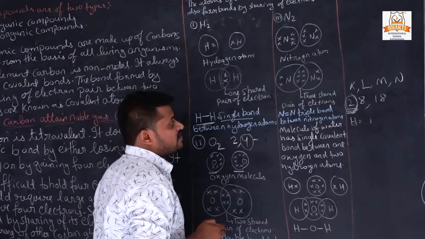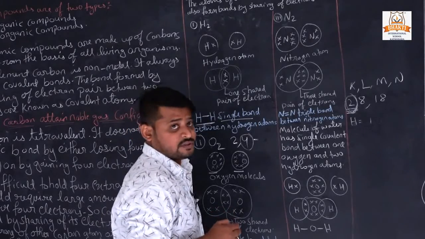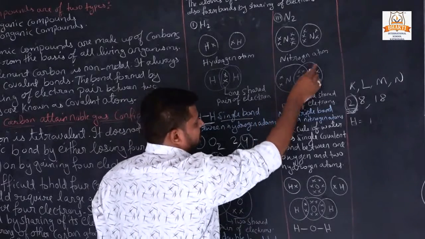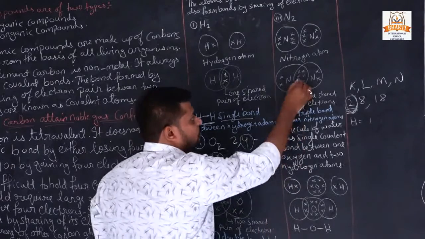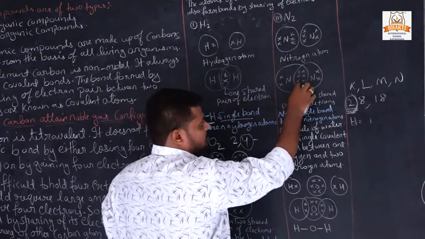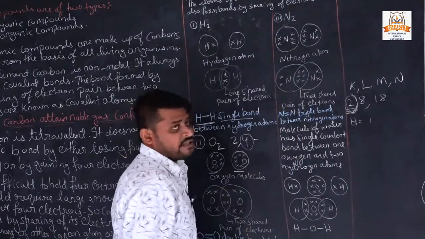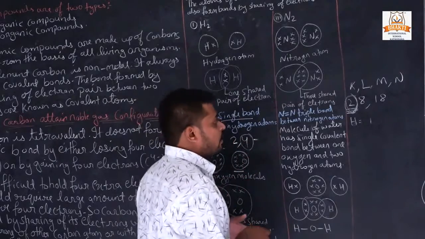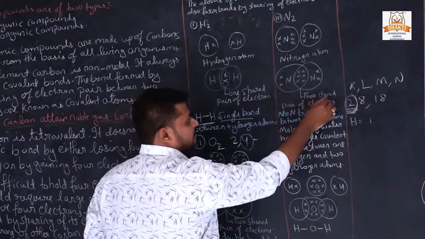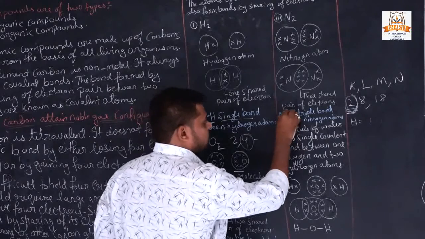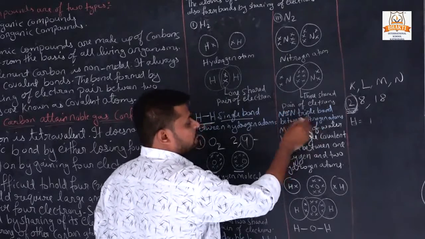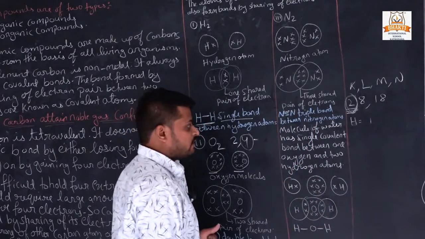If it wants to be stable, it will share 3 electrons with the other. So these 2 nitrogen atoms share 3 electrons, so they make 3 shared pairs of electrons. So there is a triple bond between the nitrogen atoms.